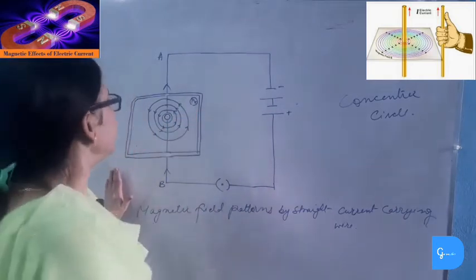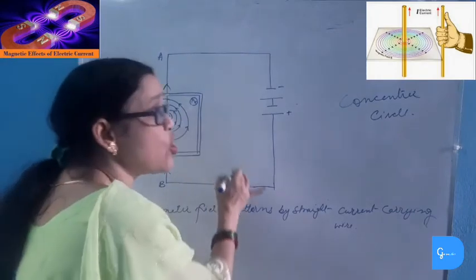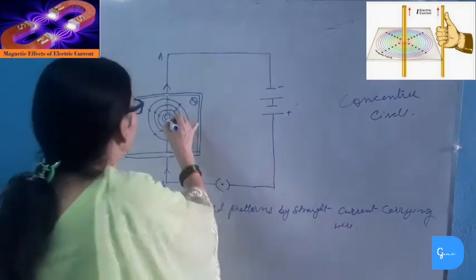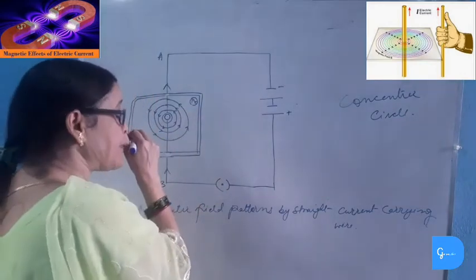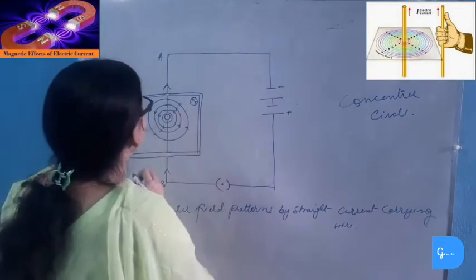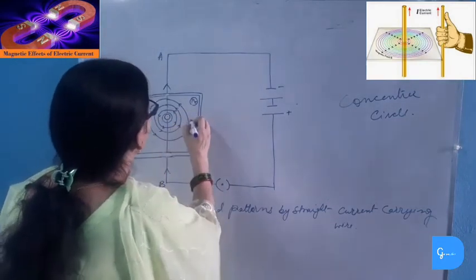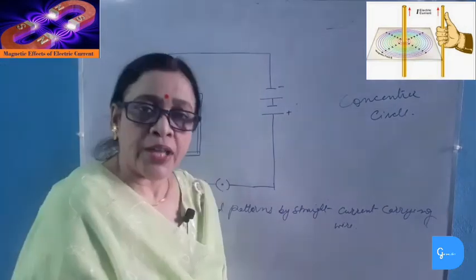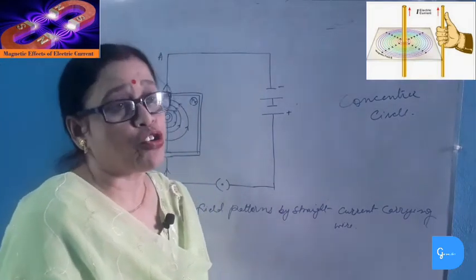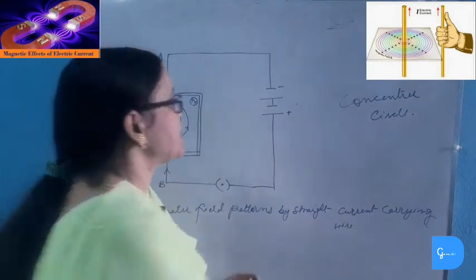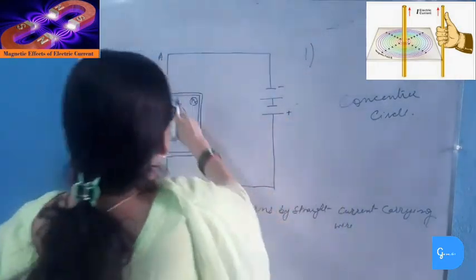So it was concluded that the magnetic field strength decreases when the distance of a point from the wire increases. So the magnetic field produced at the near end of the wire is stronger than the magnetic field produced at the far end. Thus, the magnitude of the magnetic field produced by a straight current carrying wire is directly proportional to the strength of the current.